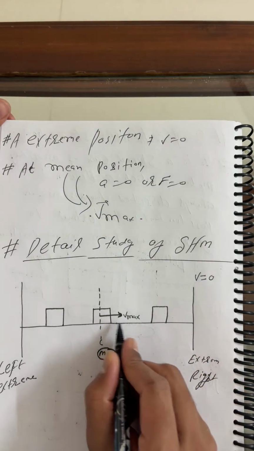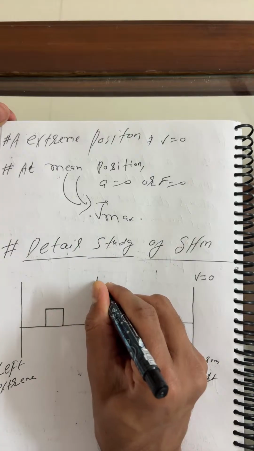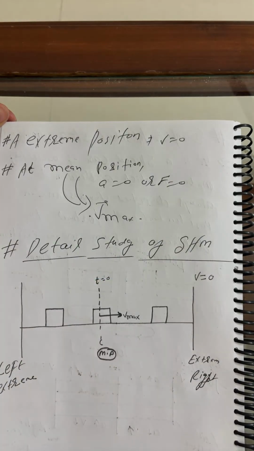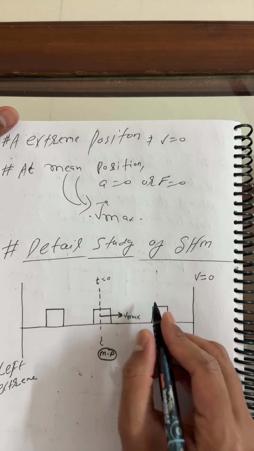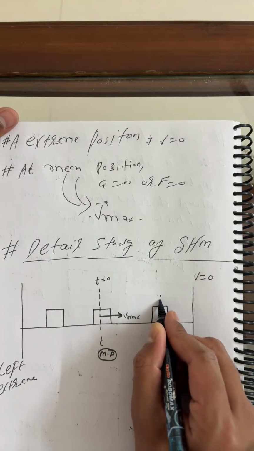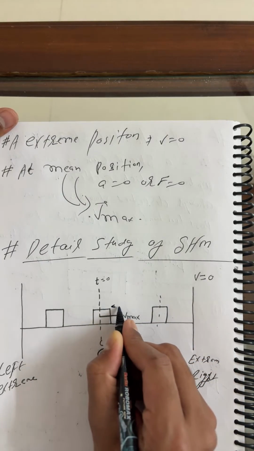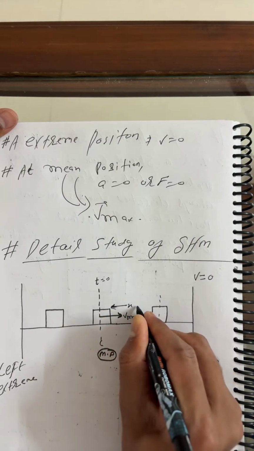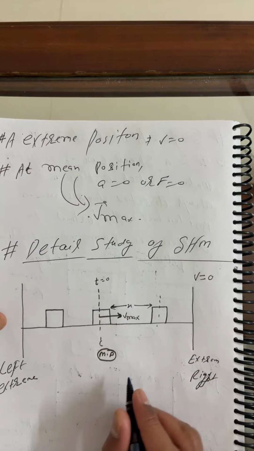Okay, beta. So what I said: velocity is maximum at the mean position. Let us suppose the particle is at the mean position at t equals 0. At any time t, there is some displacement, which you can take as x.